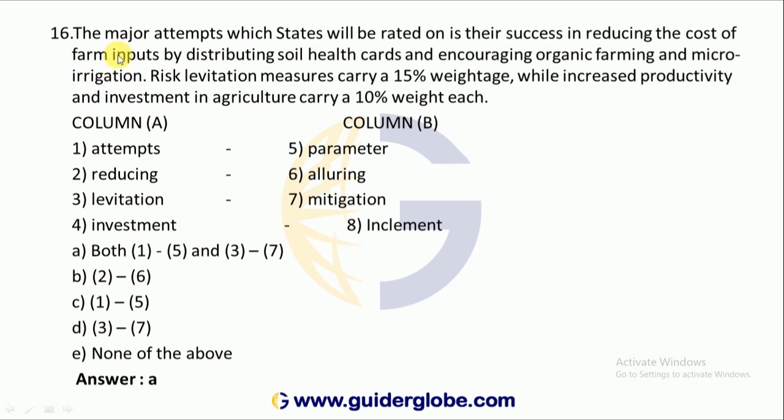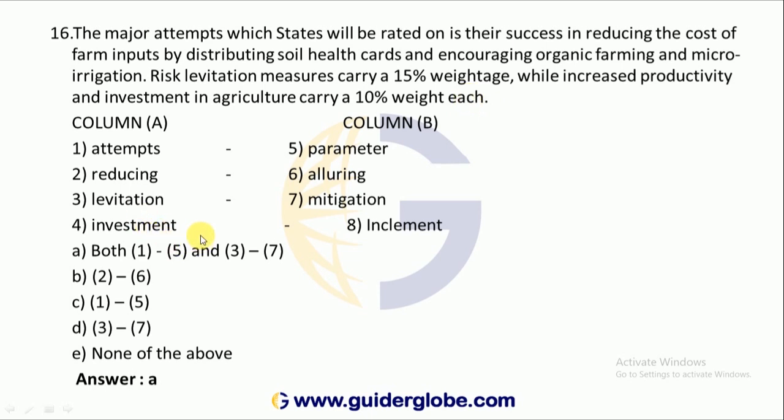These are all related to agriculture. Risk levitation measures carry a 15% weightage, while increased productivity and investment in agriculture carry a 10% weightage. That is the risk weightage they are giving.